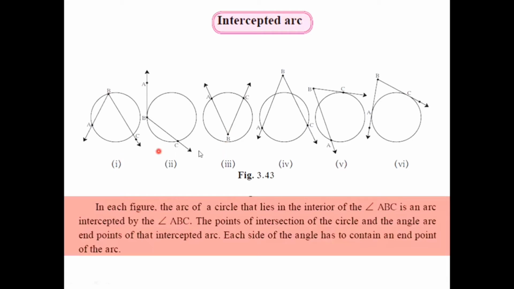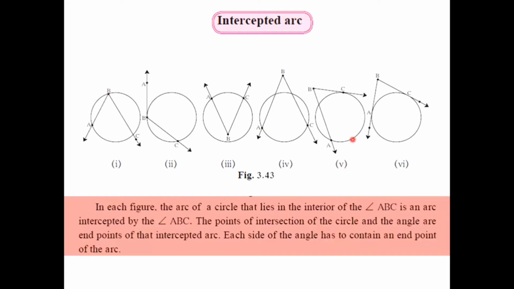So for the first three diagrams, we have only one arc which is intercepted by the respective angles. Now for the fourth diagram, we have the vertex of angle ABC in the exterior of the circle. And in this case, as we can see, in the interior of angle ABC, we have two arcs. That's why these two arcs are also intercepted arcs by angle ABC.